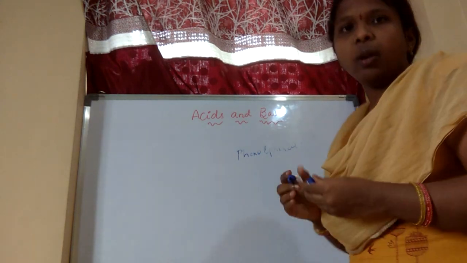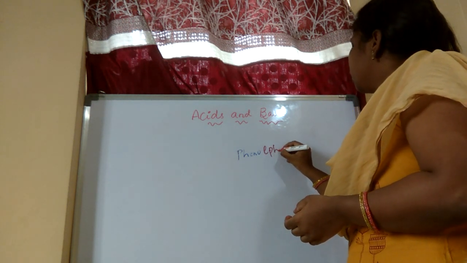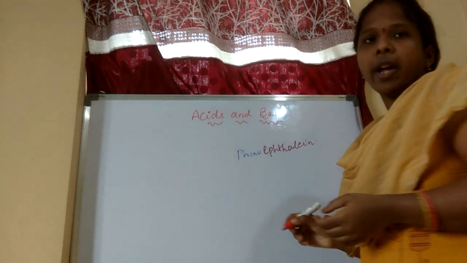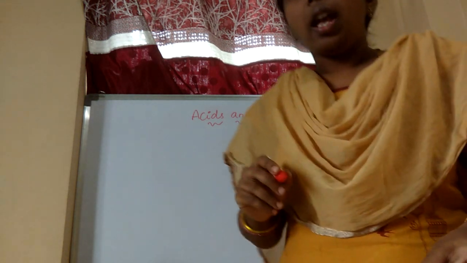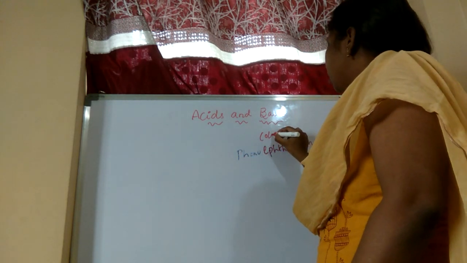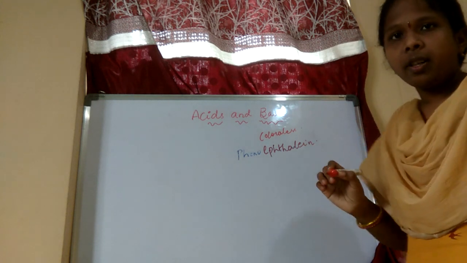So we have to take phenolphthalein solution, and afterwards what do you have to take? This is colorless phenolphthalein you have to take, and after that methyl orange.